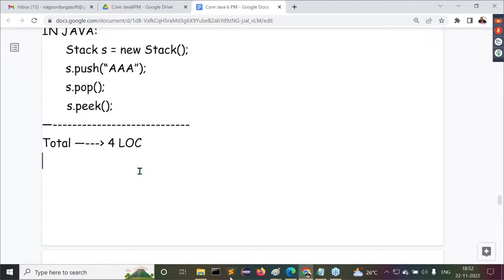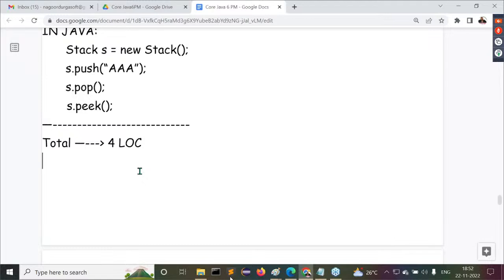This is the terminology. Which programming language is taking more number of instructions to perform a particular task? That programming language is what? Loose coded programming language. Which programming language is taking less number of instructions to perform a particular task? That programming language is what?